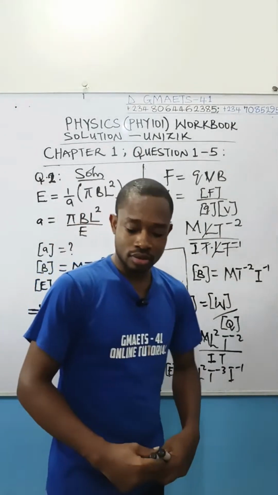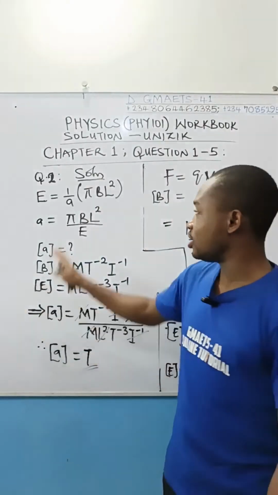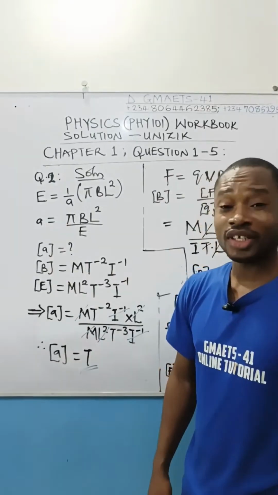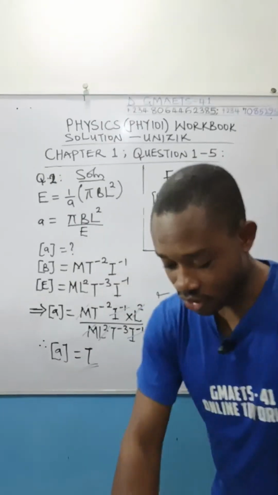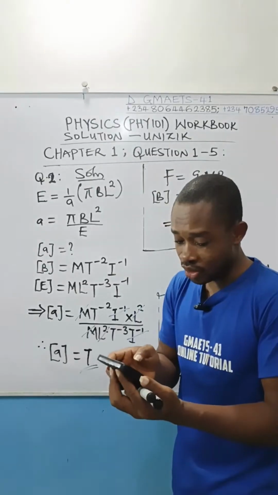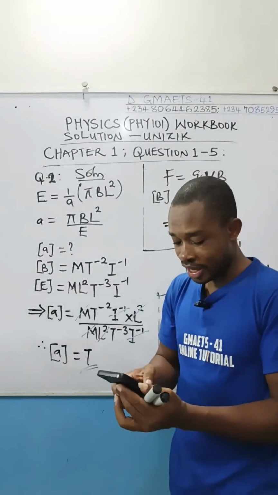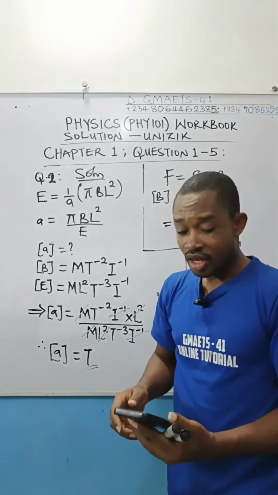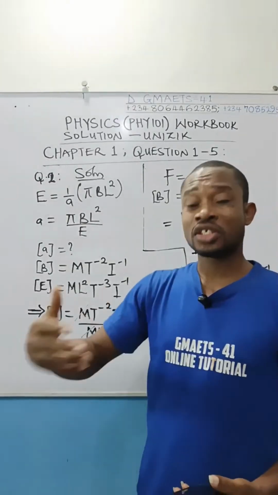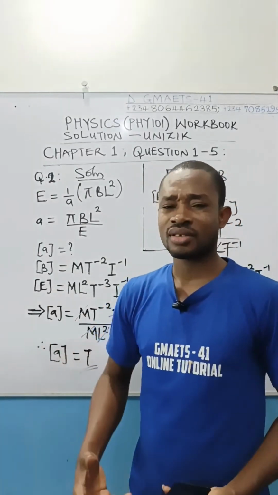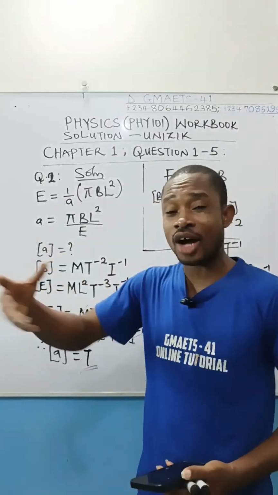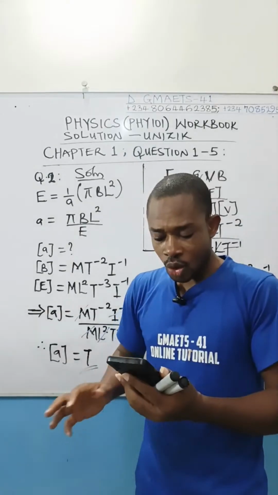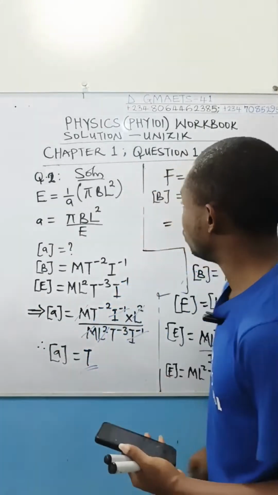And what is the implication? The physical significance of A in this equation. A is actually time. You were not asked to state the significance of A anyway, but just know that A is time. Dimension is a very important aspect of science. If you take the full lecture on dimension, application of dimension, you will come to appreciate it. You can see how we are using dimension to find out what all these quantities mean in real life. We are done with question number 2.